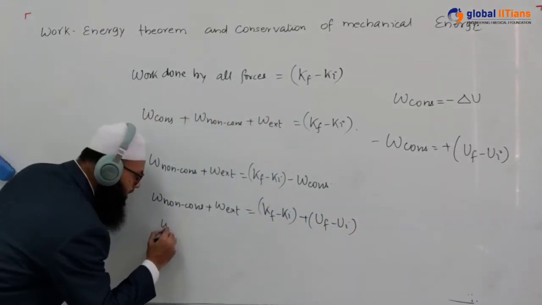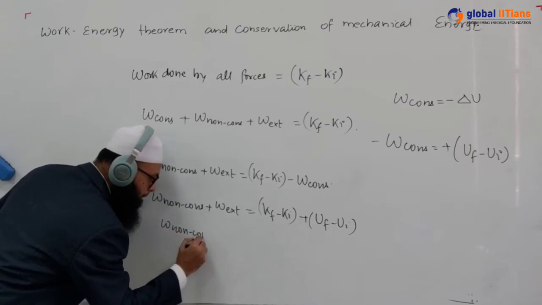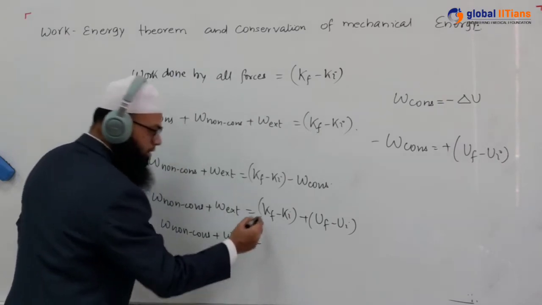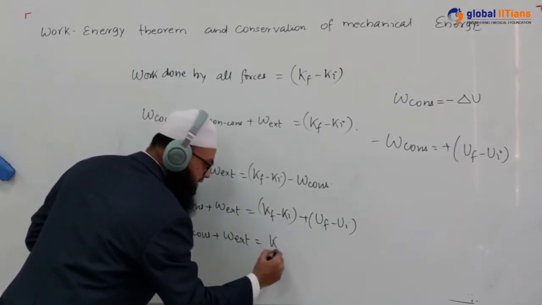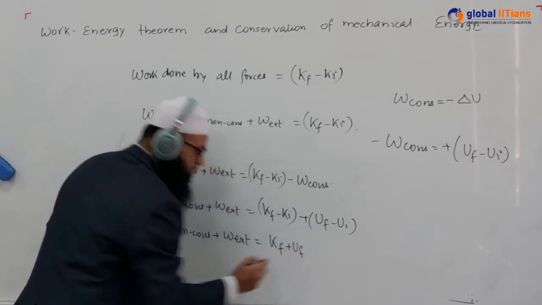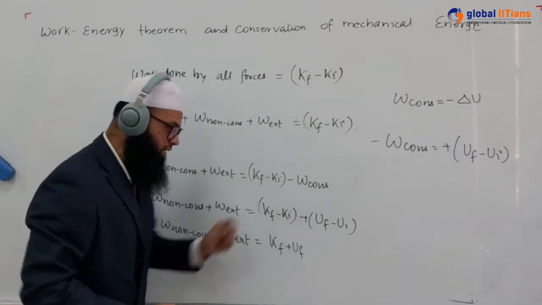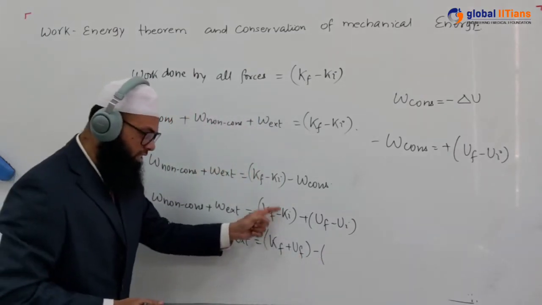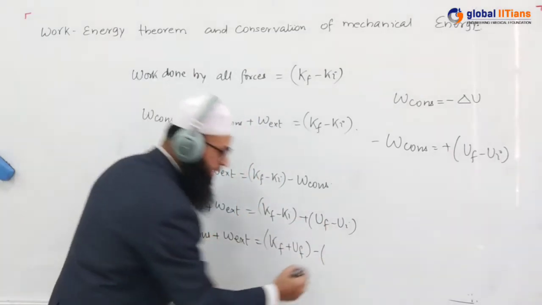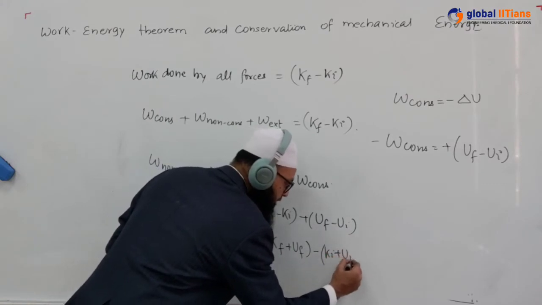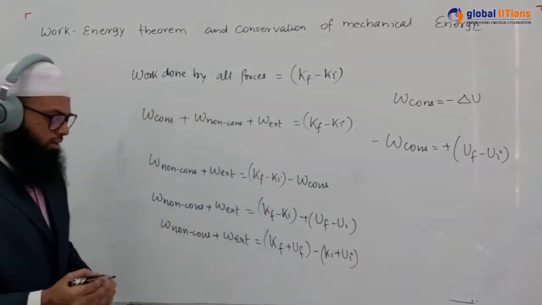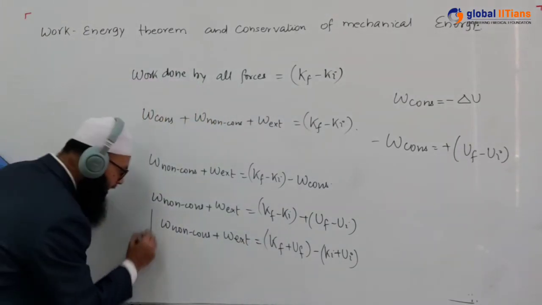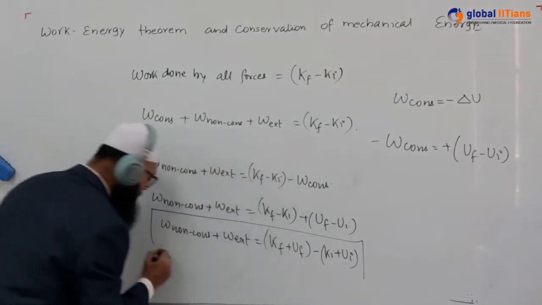That means work done by non-conservative force plus work done by external force is going to be Kf plus Uf, final kinetic energy plus final potential energy, minus Ki plus Ui, initial kinetic energy plus initial potential energy. Now, this is the ultimate expression which is always true.